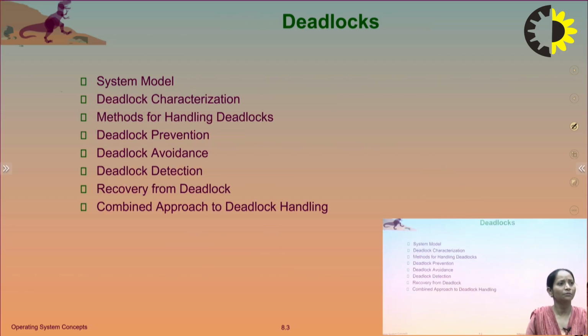So there are some topics we have to know that are related to deadlock. First is the system model, next the deadlock characterization, methods for handling deadlock, deadlock prevention, deadlock avoidance, deadlock detection, recovery from deadlock, and a combined approach to deadlock handling.